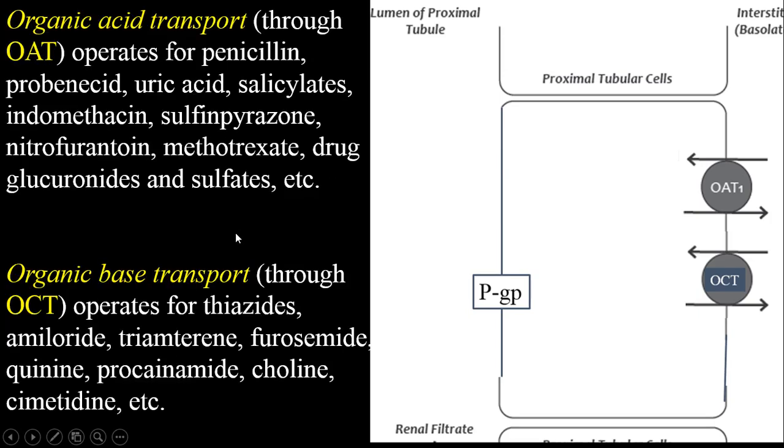For example, the organic acid transporter secretes penicillin and reabsorbs uric acid, because penicillin is exogenous and uric acid is endogenous.